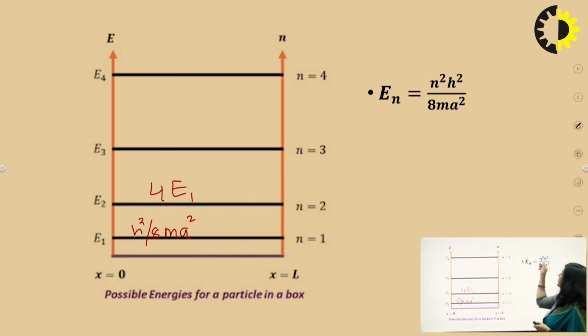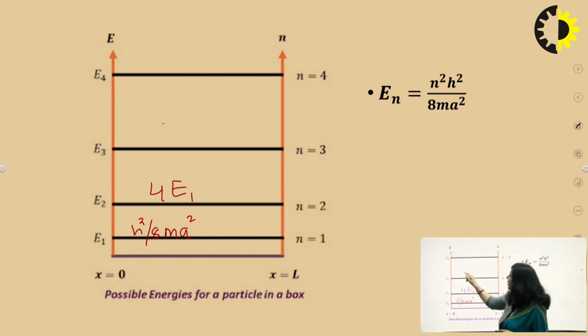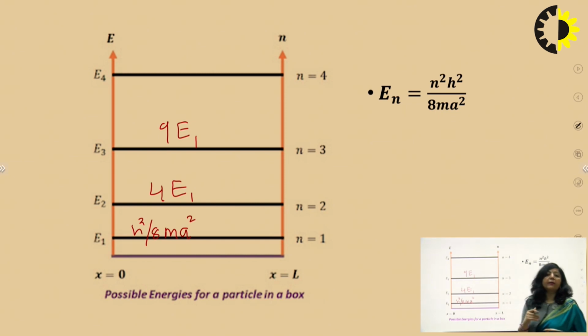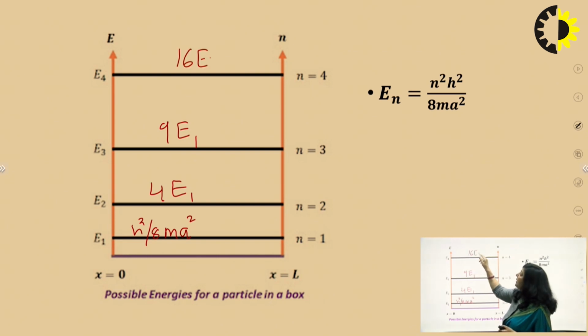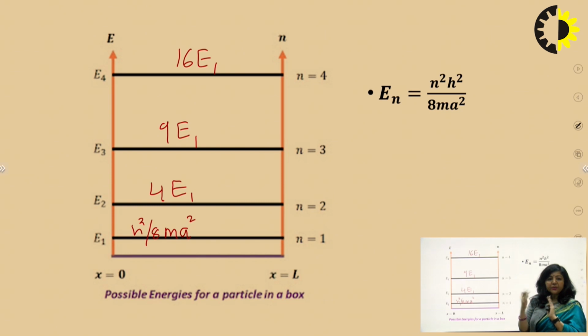If you substitute n as 3, it will be 9h squared upon 8ma squared, which will be equal to 9 times the energy of the lowest state. If you substitute n as 4, accordingly you will get 16 E1, and for the nth state it will be n squared times E1. So this is the way to find the energy of any state when a particle is present in this one-dimensional potential box. So now you know what the eigenfunctions and the energy eigenvalues are for a particle trapped in a one-dimensional infinite potential box.